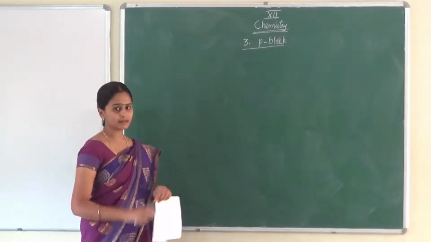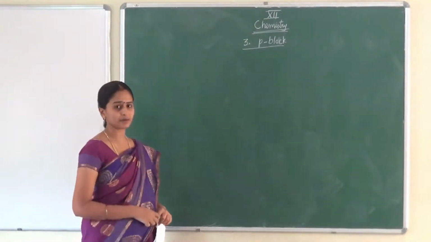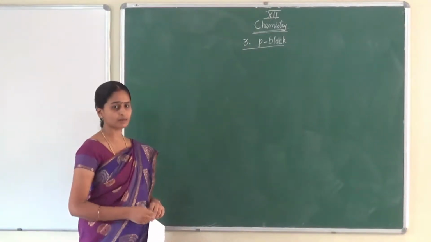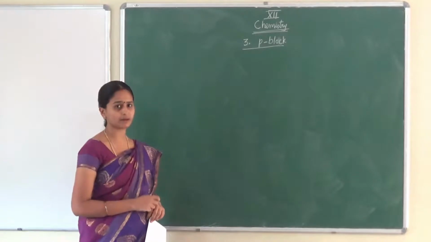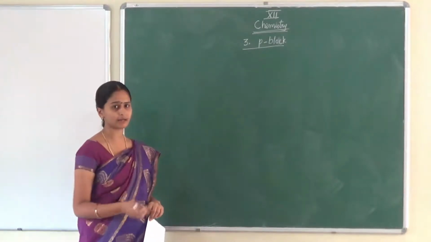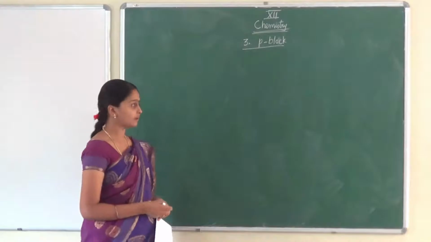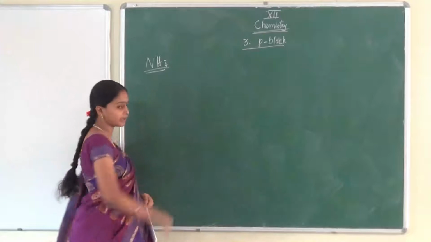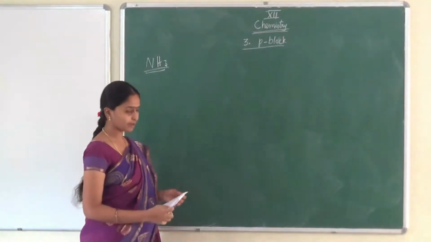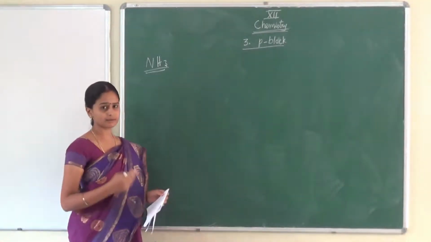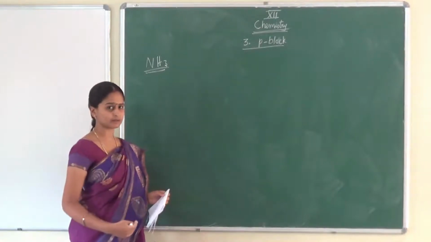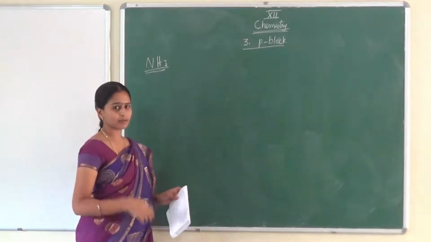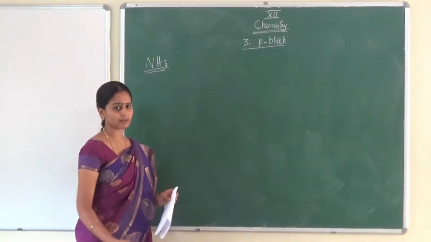Now we are going to see the compounds of nitrogen. In this lesson we are going to talk about ammonia, nitric acid and some other nitrogen compounds. We are going to deal with the major part of ammonia and nitric acid only. For the remaining we will just see the uses. First, ammonia, the formula you know, NH3. Now we are going to see how we can prepare ammonia, and the physical property, chemical property and uses. In this class I will deal with the physical property and the preparation alone. The remaining chemical property, structure and uses I will cover in the next part.